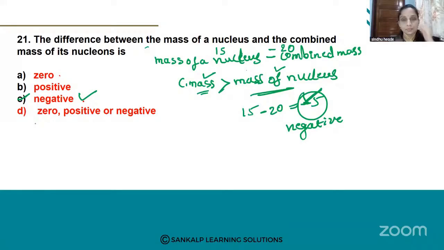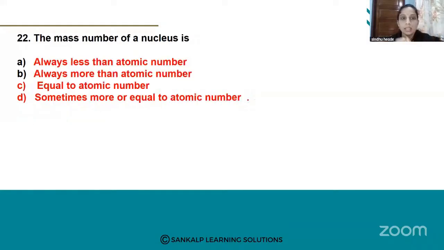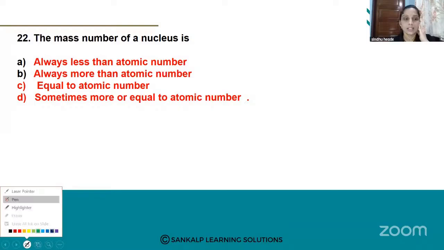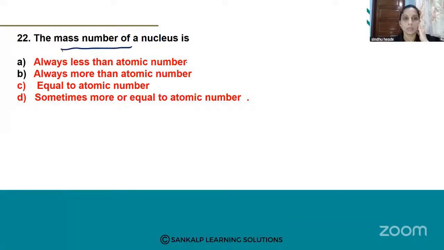Got it clear? Okay. Next, the mass number of a nucleus is: option A, always less than the atomic number; option B, always more than the atomic number; option C, equal to the atomic number; option D, sometimes more or equal to the atomic number. Which option is correct, students? Think it once. Here they ask the question related to the mass number of a nucleus and the atomic number.